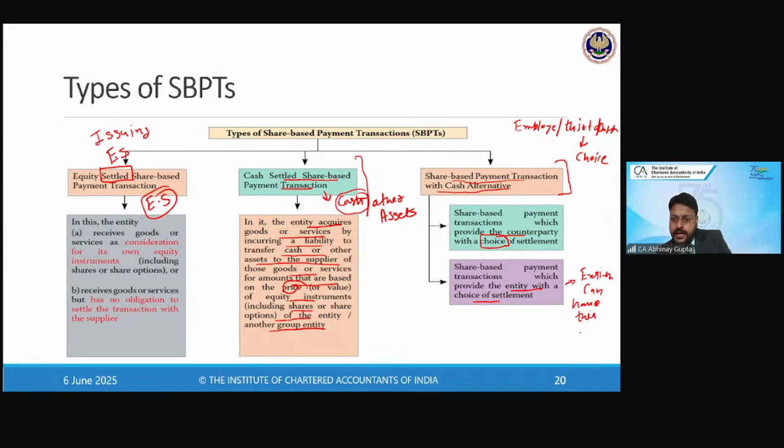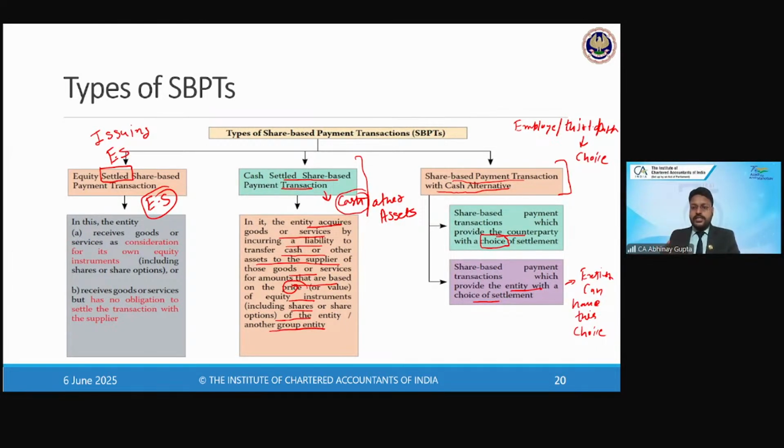Now, in both scenarios, if it is not yet decided on the date of the arrangement which choice is being opted, then we will continue with the uncertainty of a choice, right? The choice is lying either with the third party or the employees, or the entity itself.